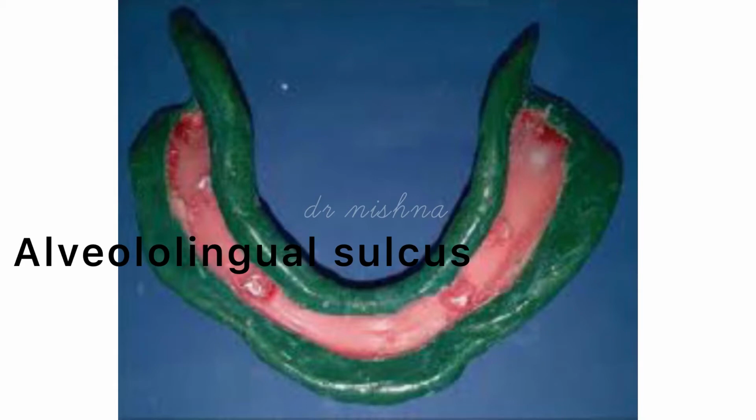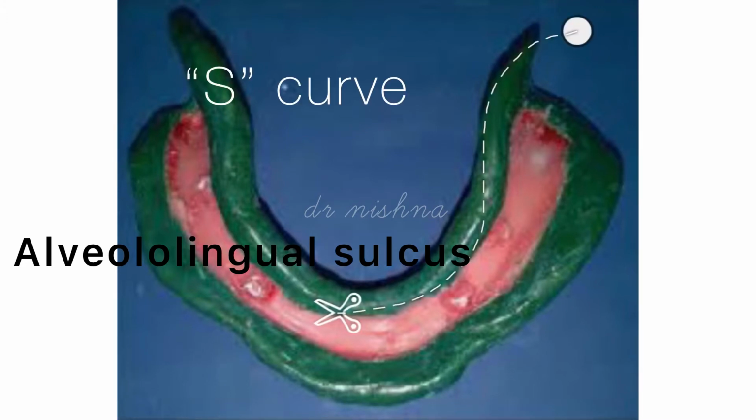Accurate recording of this sulcus during border molding plays a crucial role in the retention of the lower denture. Here you can see a special tray on which border molding has been completed. We get an S curve if this region is recorded accurately, that is formed due to the prominence of the mylohyoid ridge and the depression of the retromylohyoid fossa.